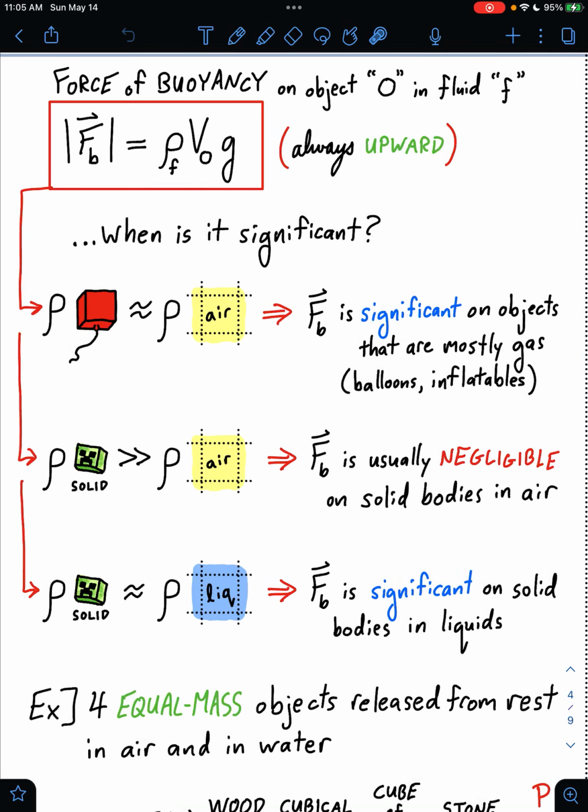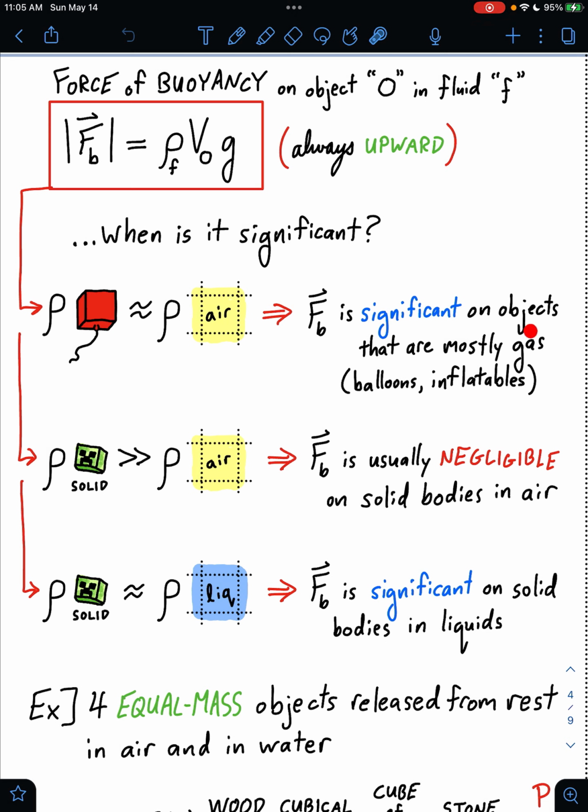We now have a formula for the force of buoyancy on object O in fluid F, where this is the density of that fluid and this is the volume of that object. We know the force is always going to be upwards, and we wonder, when is it significant? When do we have to take buoyancy into account?